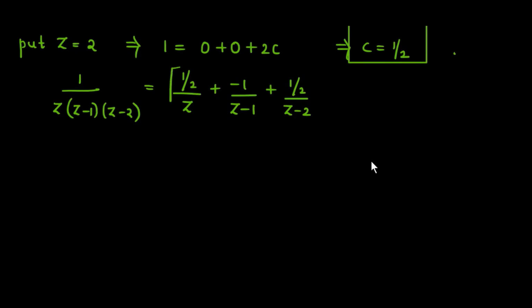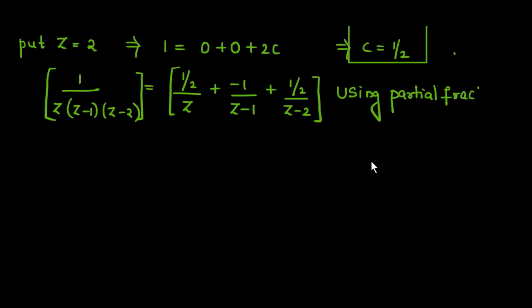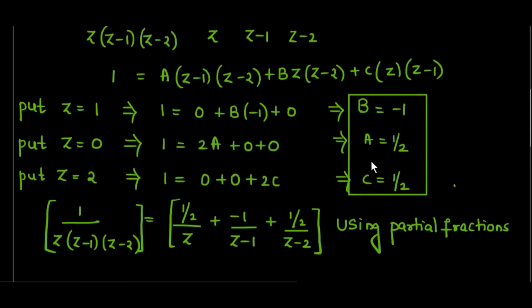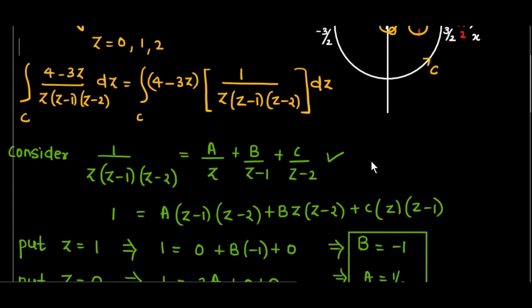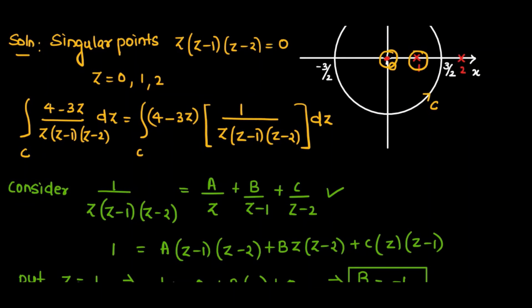Now this is our square bracket. Whatever was inside the square bracket is now resolved using partial fractions. Now we can replace this square bracket with the partial fraction we have just now obtained.